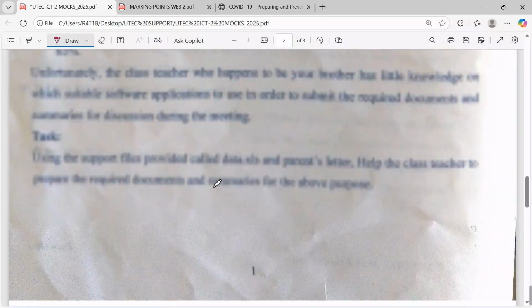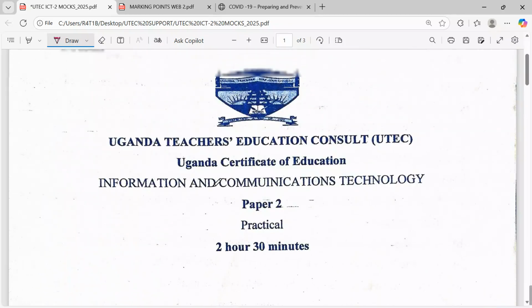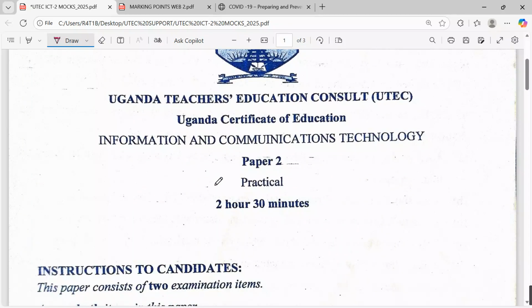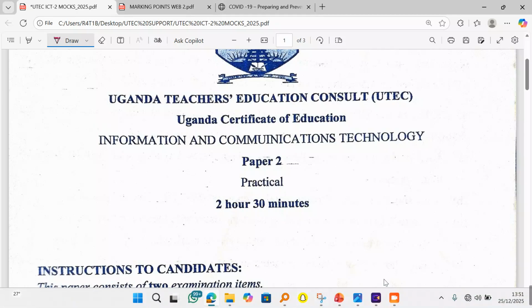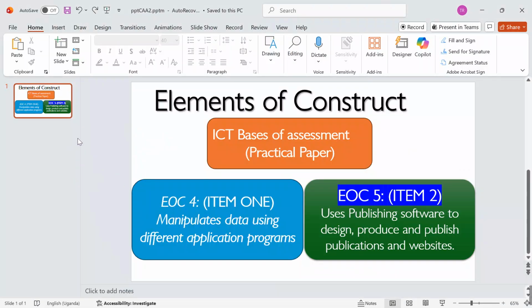So now, they have given this as our question, as our item, that the candidate doing this new curriculum ICT is supposed to blend in and use as they attend to this question item. But now, let's first take a walk through the key marking elements as the candidate attends to such a scenario. First, the candidate should have understood what we mean by the element of construct.